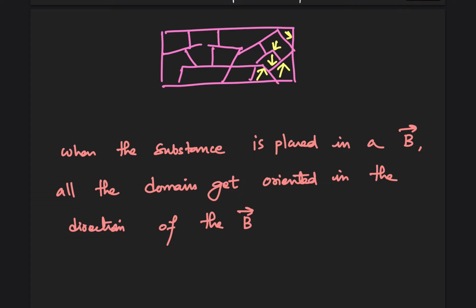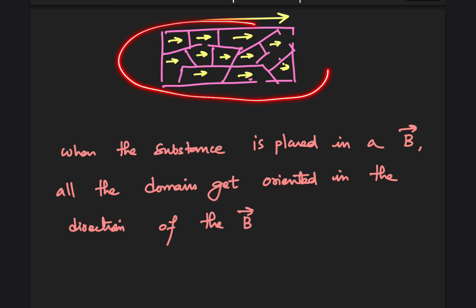So if we remove these directions, this was in the absence of a magnetic field. In the presence, it will look something like this. Let's say the external magnetic field is like this. So every domain will have this orientation of their individual magnetic moment. As a result, the substance has a very high magnetic moment, since all the domains are aligned in a particular direction, and this ordering of domains remains even when you remove the external magnetic field. So the substance remains permanently magnetized. Therefore, ferromagnetism is a case of extreme paramagnetism. So statement 1 is correct.